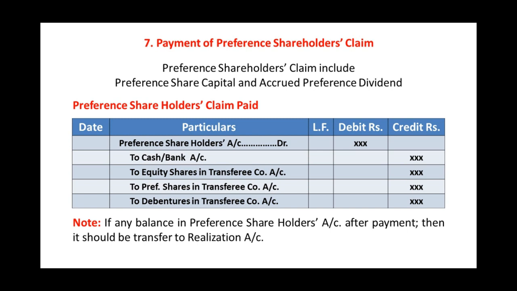Important note to be remembered: if any balance remains in preference shareholders account after making the payment, then it should be transferred to realization account. Step number 8, last step, closing step.